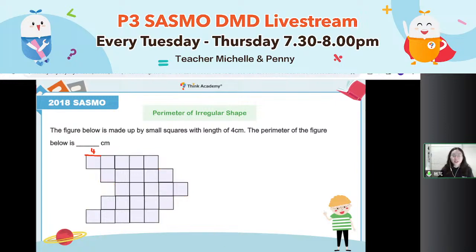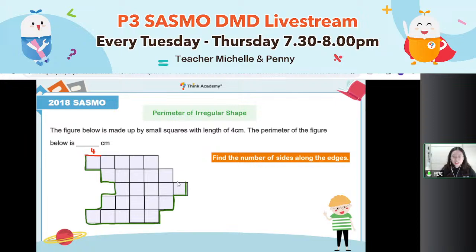This figure actually is made from some identical squares, right? The method I taught you before: we need to find the number of the sides along the edge. Then everybody, can you tell me the sides? Here is that. This is the perimeter. How many sides do you find in the perimeter? Tell me the number of sides first.